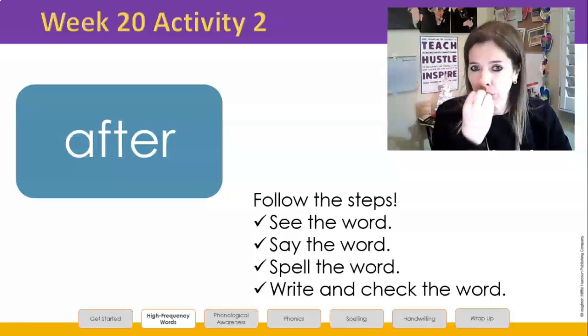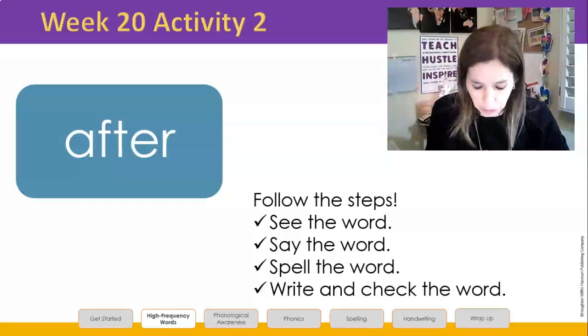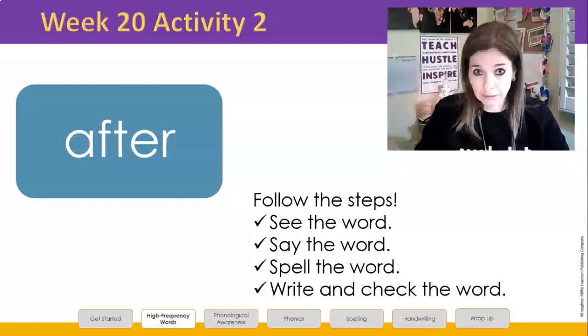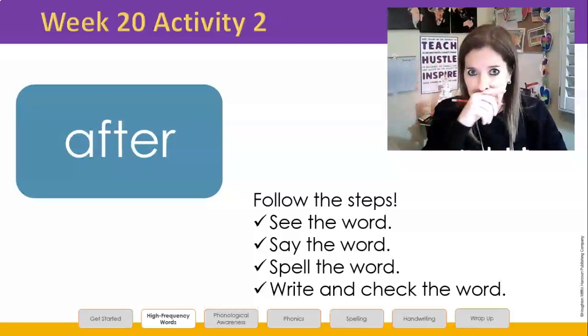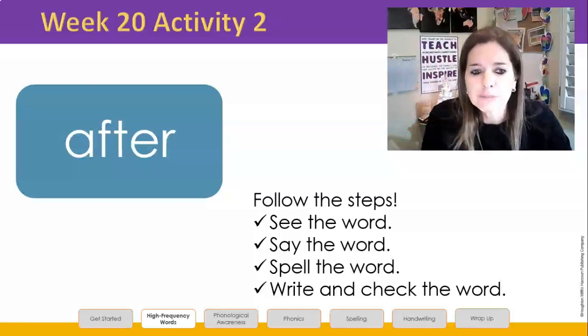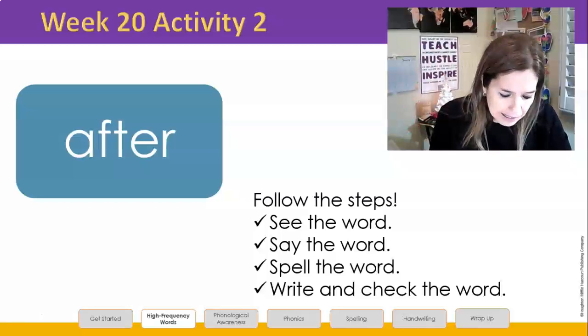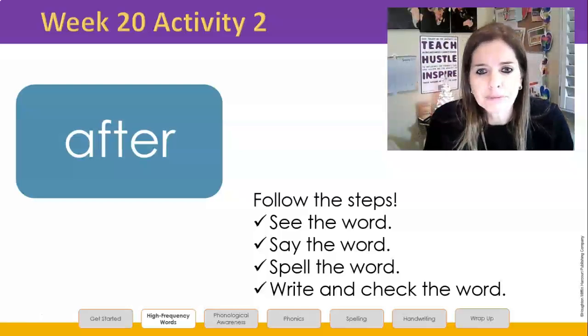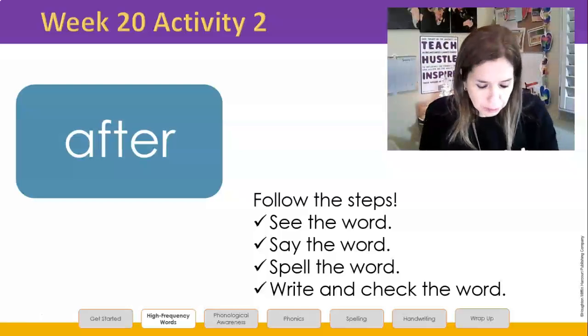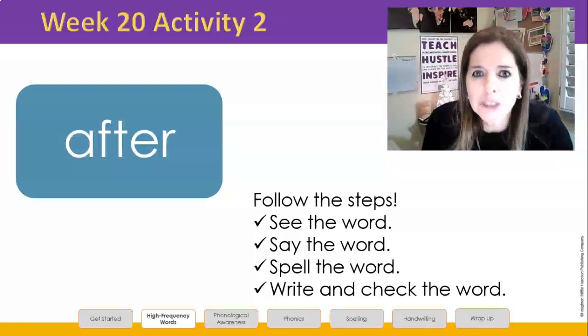After. The reason I had you blend it twice is that's what I want you to say when you're writing. If I said after, then I'm going to say when I write after. All right? Pick up your writing tool and blend to write after. Begin. After. When you are done, look at your paper and see if you have all the sounds you need for after, and then check it against the screen.